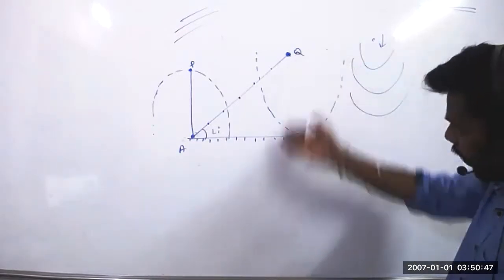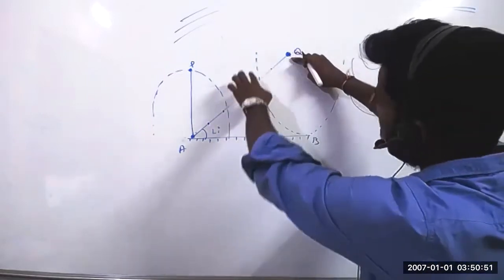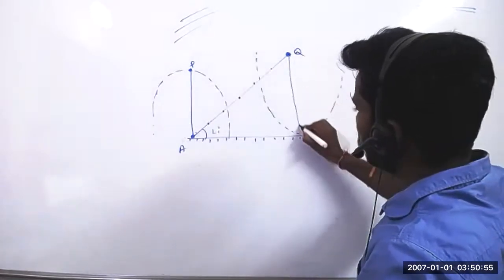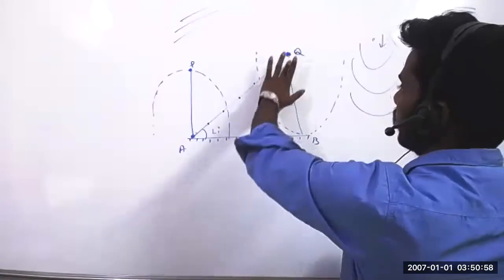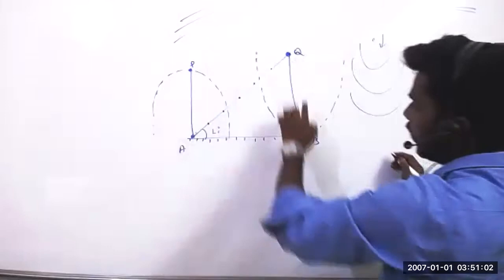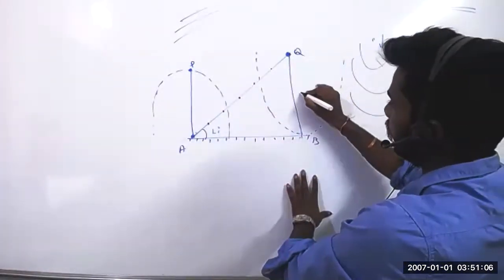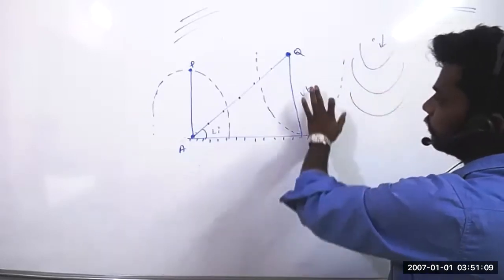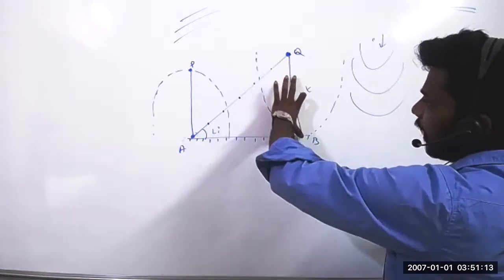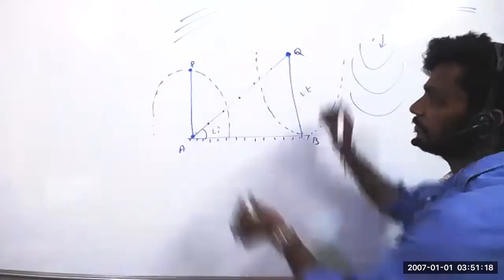It provides this much because there is this much distance between these two. To cover this much distance, distance equals velocity into time, right? Yes, sir. So how much distance will it travel? Even this point will also travel the same distance in the backward direction.